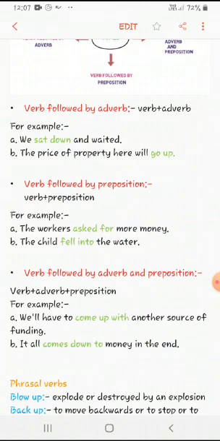Same thing, number B: it all comes down to money in the end. Here also comes is a verb, down is an adverb, and to is a preposition. So comes down to is a phrasal verb having the combination of verb plus adverb plus preposition. Now all these things are the general idea of phrasal verbs. With this we come to the end of this chapter.